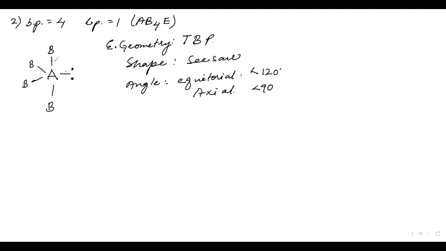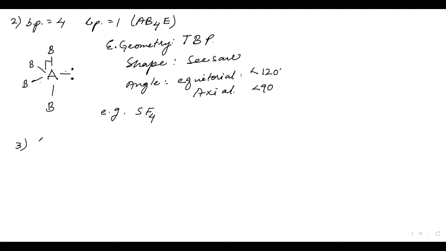Now if I'm saying axial, is this the angle? No, sir, the other one. Yes. Not this one. Why? Because we cannot measure between lone pairs. Bonds are measured only by bonds. We can measure this one. Yes, the bonds are measured. These are the bond angles: equatorial bonds, axial bonds. This is just a lone pair. Now, what else do I have to study? Electron geometry, shape, angle. Yes, example. The example that you have is SF4. This shows this type of structure.